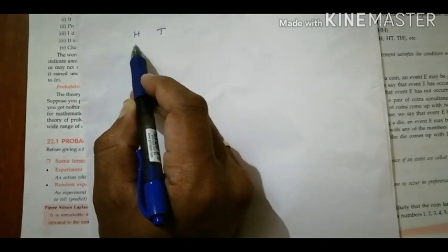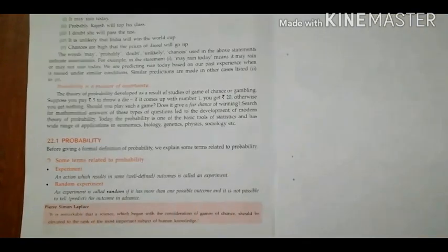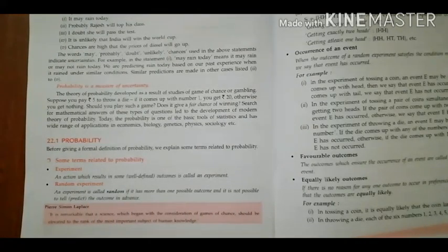Either it will be a head or it will be a tail. Only that we can say. Otherwise, when we throw a dice, 6 possible outcomes are there: 1, 2, 3, 4, 5, 6, but we cannot predict the exact one. So these kinds of experiments are known as random experiments.